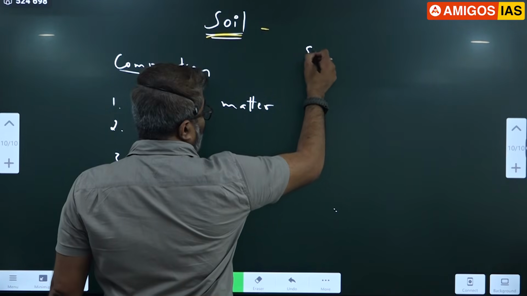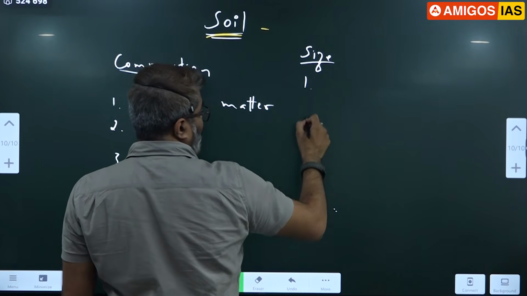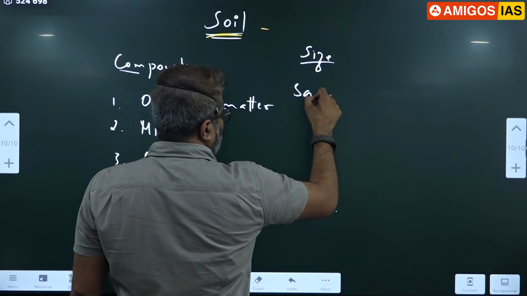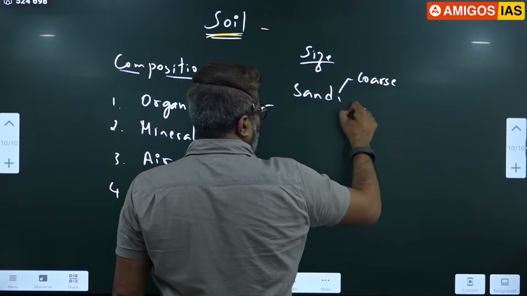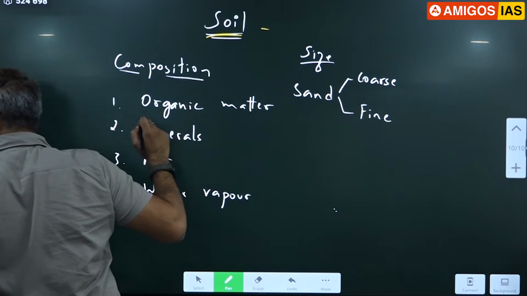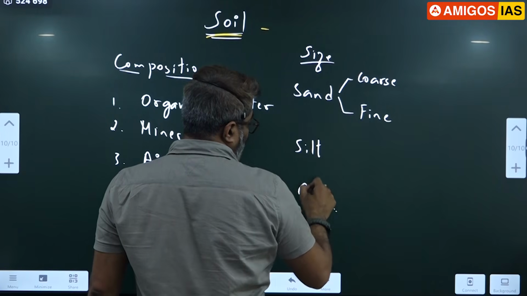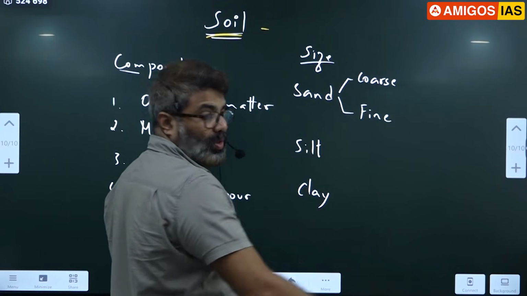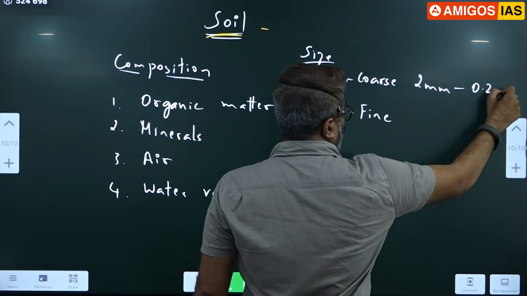Next, size classification. Please write. Sand has 2 types: coarse sand and fine sand. Then silt, clay. Coarse sand is 2 mm size to 0.2 mm.